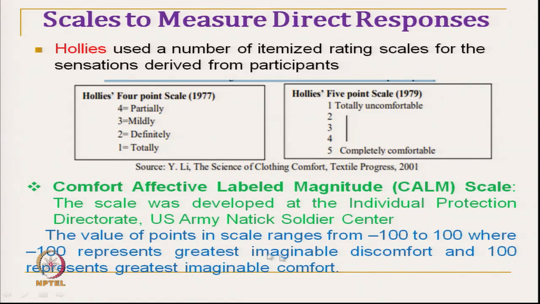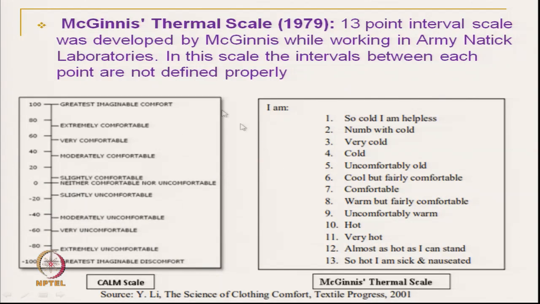They have used a rating range of -100 to 100, where -100 represents the greatest discomfort imaginable, and +100 is the greatest comfort level. So, this is the CALM scale.